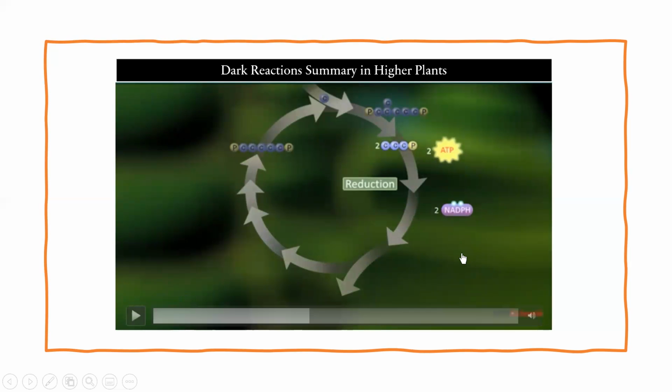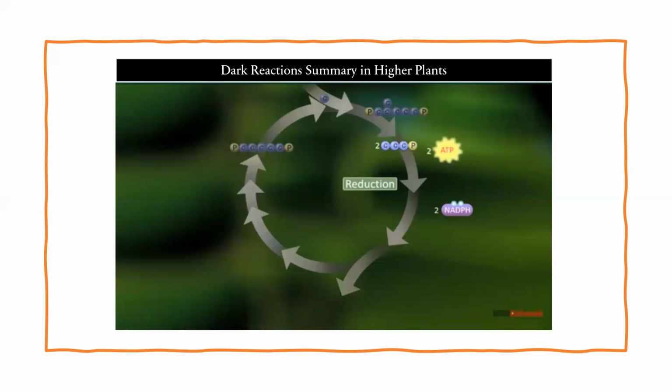So here, if you observe in this reaction, as I said earlier, during the light reactions, two assimilatory powers are generated. Those are ATP and NADPH. These are further involved in the dark reactions of photosynthesis. For the reduction of the carbon dioxide, these two energy compounds are very important.